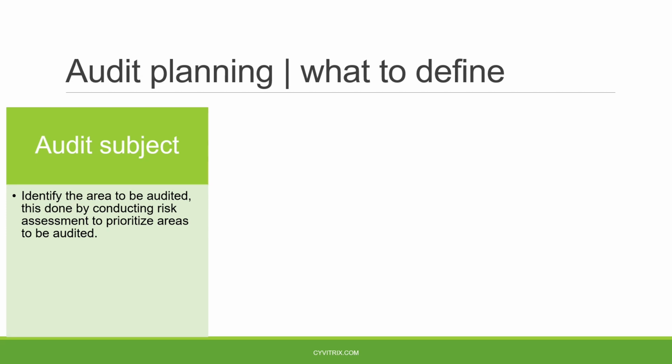Remember one thing, in audit, we are working with a project management methodology. We have limited time, limited resources, as well as limited budget. And we cannot cover 100% of the customer infrastructure or customer processes unless we have enough budget and enough time. That's why it's very important to define what is most critical on the customer side, and we will give priority to the critical processes and critical assets, so they should be covered during the audit engagement. If we have additional time, of course, we can cover all of the assets and all of the processes.